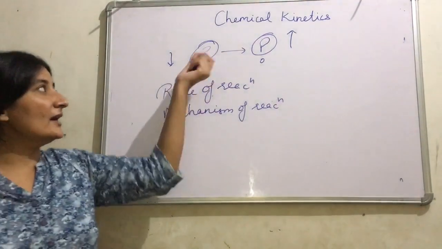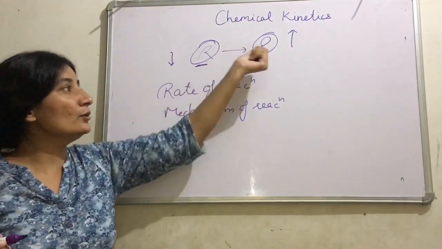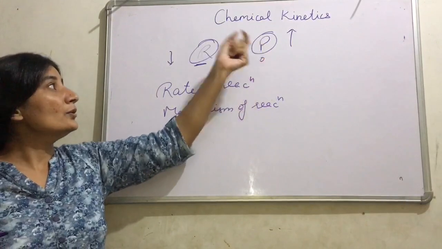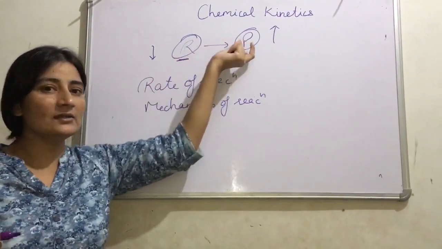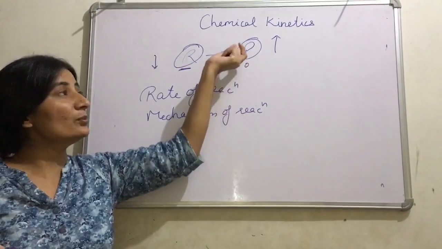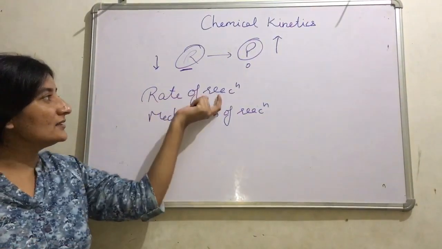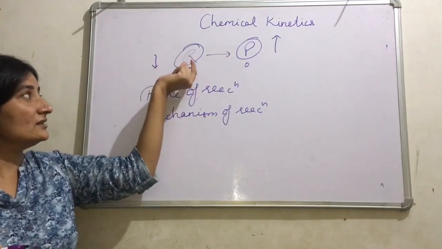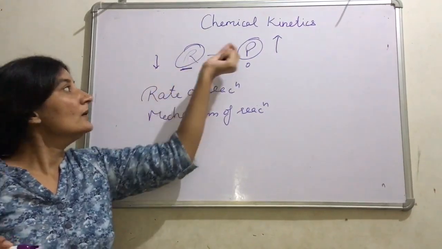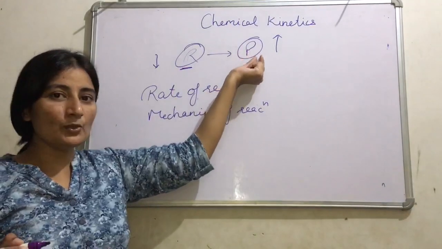So two changes are there: one is the change in the concentration of reactant, another is the change in the concentration of product. Rate of reaction can be explained either in terms of change in concentration of reactant or in terms of change in concentration of product.